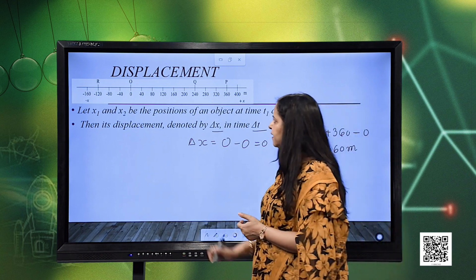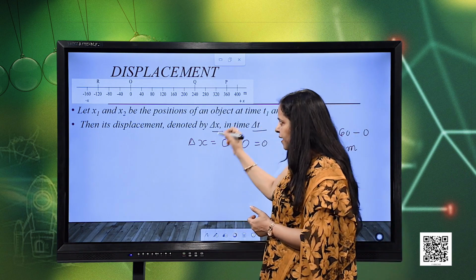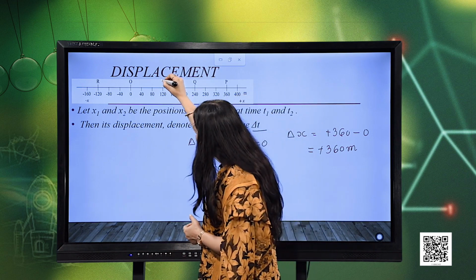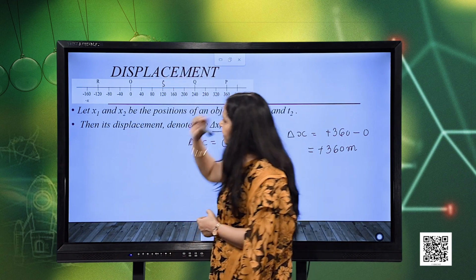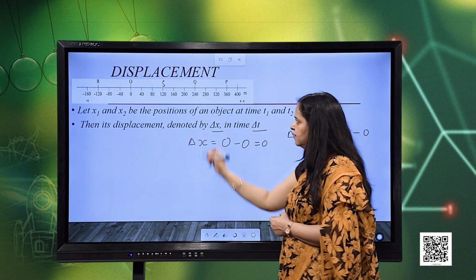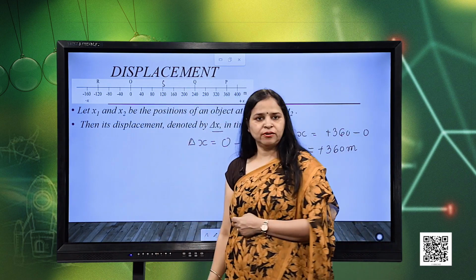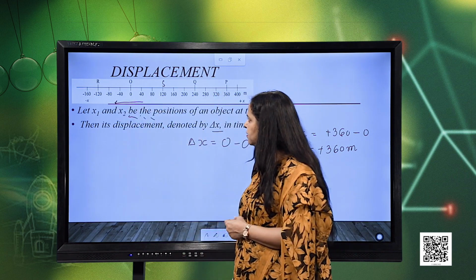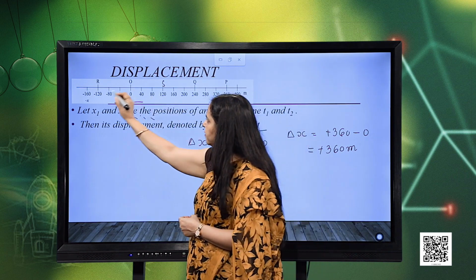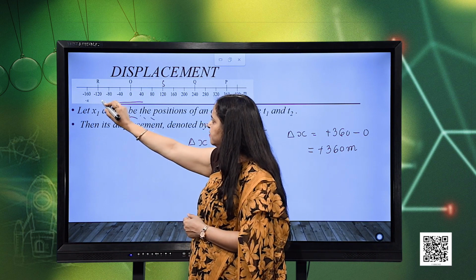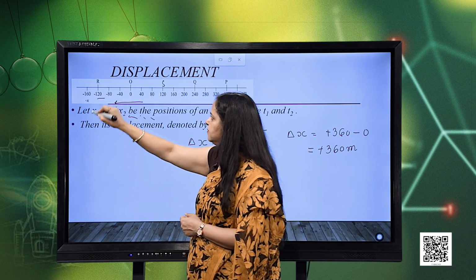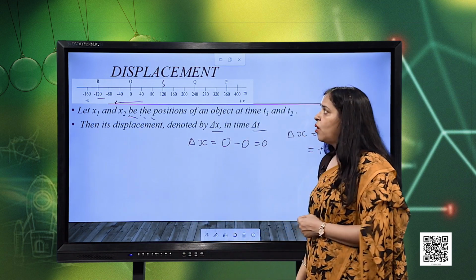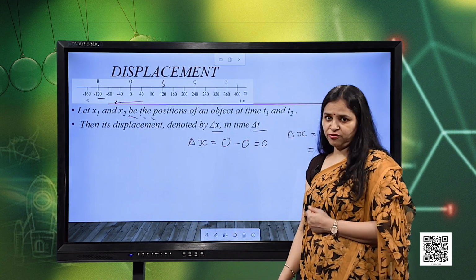One more example I take. Suppose the particle starts from point O, reaches to some point S, let us say at a distance of 120 meters, then returns back to point O and then continues moving in the same direction, and again reaches to a distance of 120 meters, that is at a position R. In this situation, what will be the displacement?